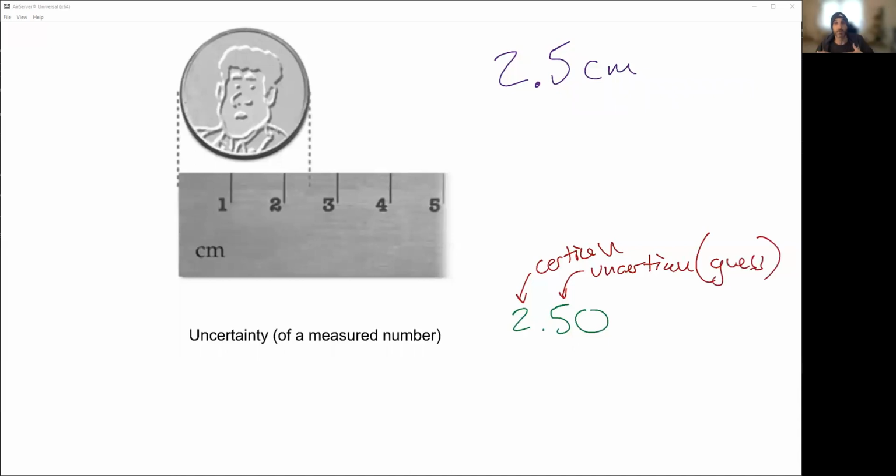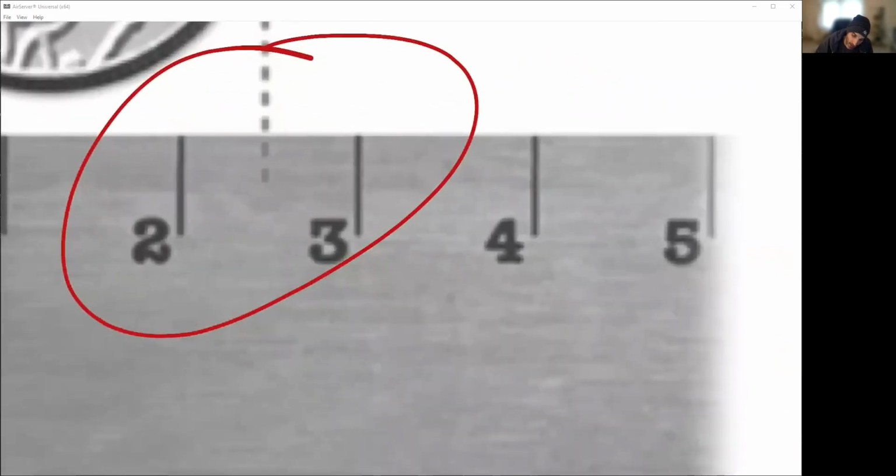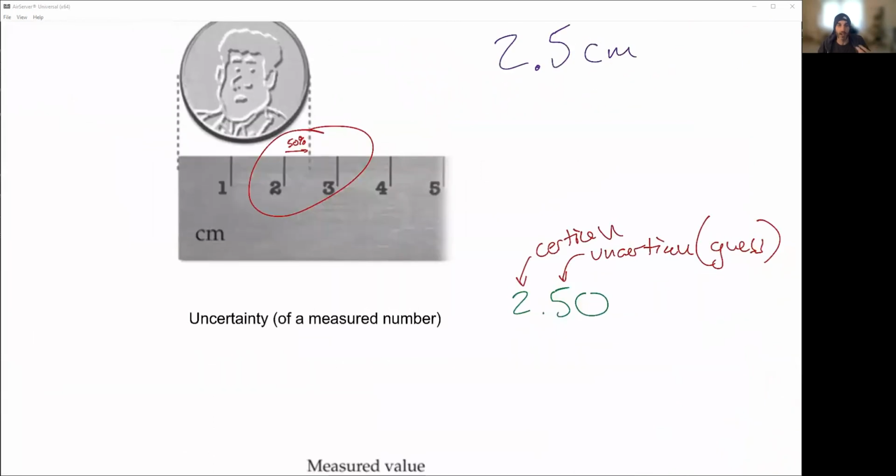Whenever you're measuring numbers, you always have a guess. I look at this area here, I blow this up and I say, it's about 50% of the way to the 3. If it's about 50% of the way, that's a 5 in that space. So by saying that's 2.5, I can totally trust that. This 0, though, if I was uncertain about the 5, I have no idea anything beyond that. That 0 there, I have no idea. I cannot say that exists. That 5, I'm uncertain about.